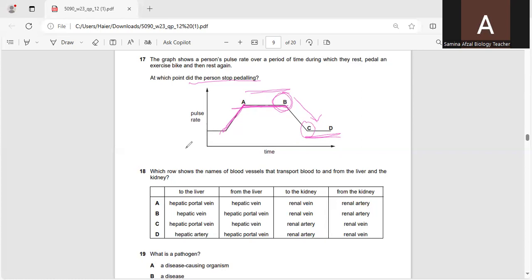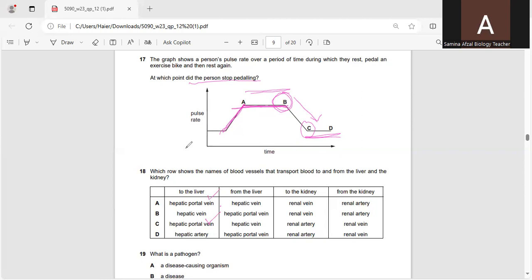So the blood vessel going towards the liver is the hepatic portal vein, and from the liver it will be the hepatic vein.